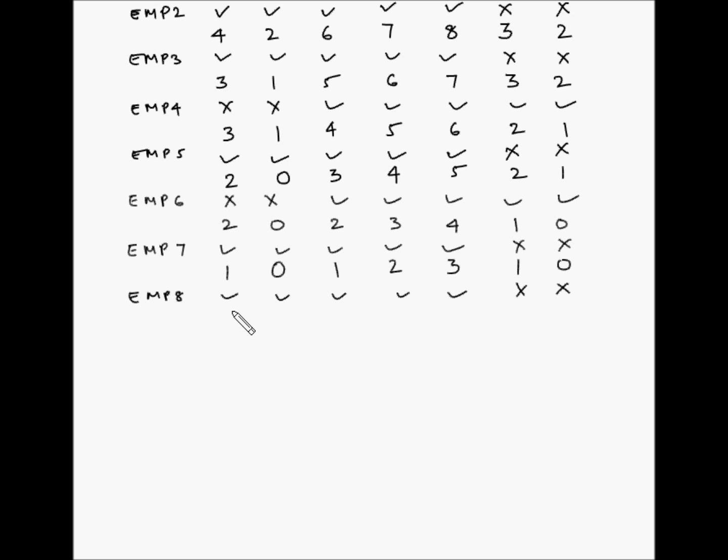So now after this, the net requirements become 1 minus 1, which is 0. Now for Tuesday, the net requirement already is 0, and employee number 8 is going to work. So basically he is going to be extra on Tuesday. However, the net requirements are still 0. 1 minus 1 is 0, 2 minus 1 is 1, 3 minus 1 is 2, and 1 and 0 as it is.